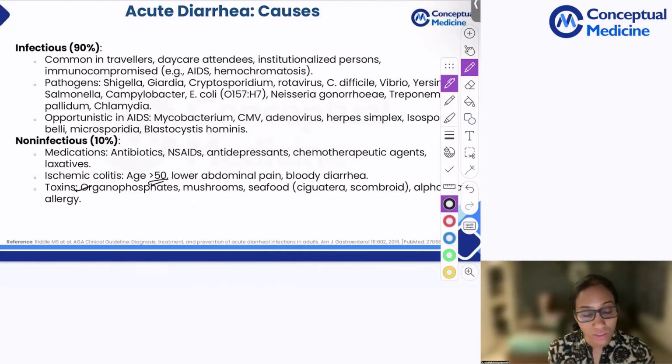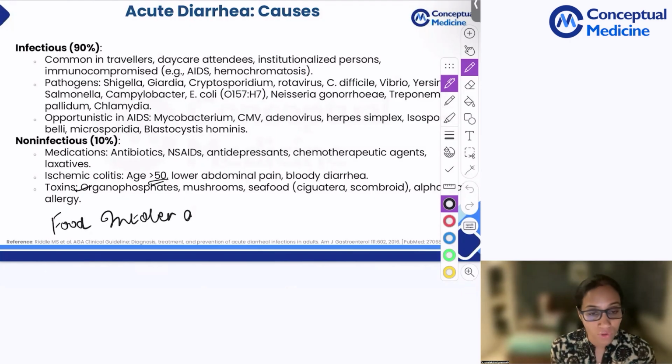So toxins, drugs or medications, and food intolerances apart from this, they are also responsible for non-infectious causes. Otherwise, what most of you will be seeing in your practice is infectious causes. So infectious causes, the various infections what we need to know.